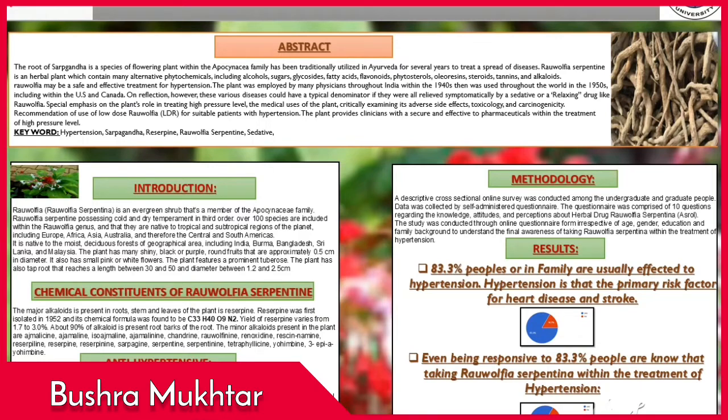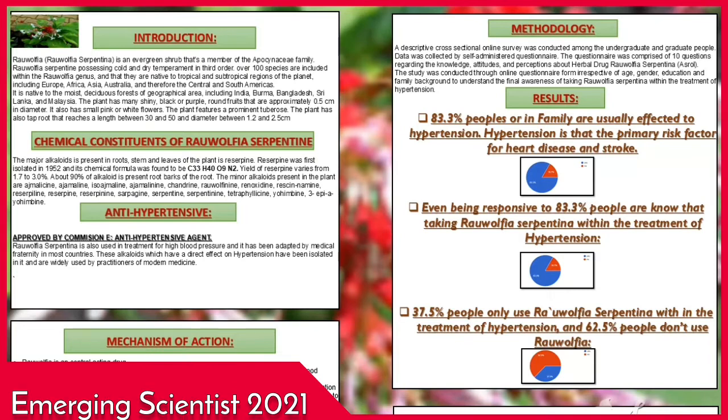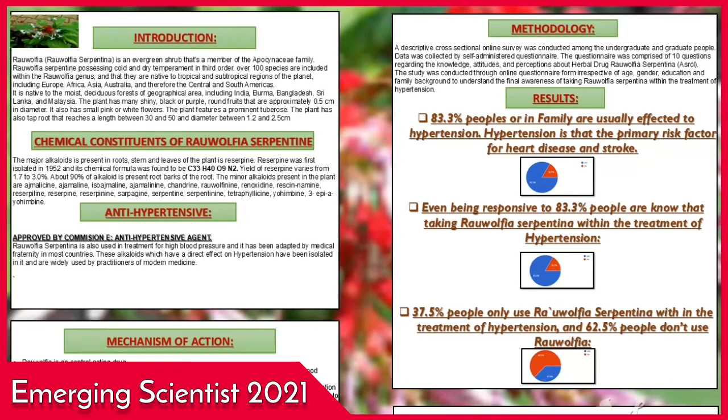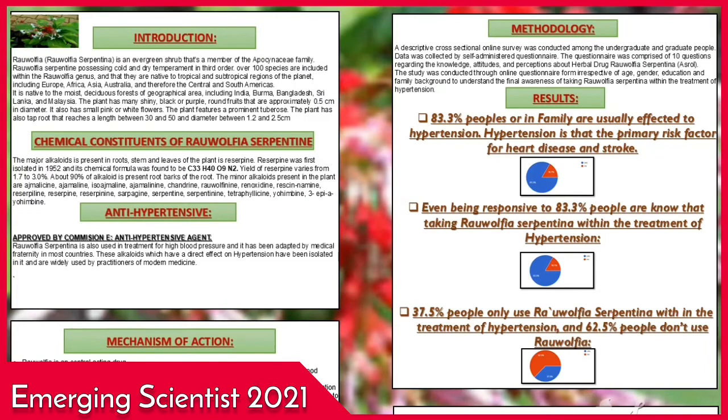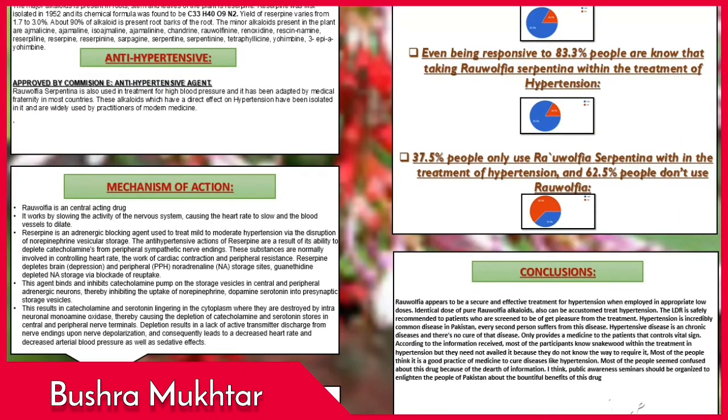So this is the result of my survey: 83.3% of people or their families are usually affected by hypertension. Hypertension is the primary risk factor of heart disease and stroke. Even so, 83.3% of people know about taking Rauvolfia serpentina in the treatment of hypertension, and only 37.5% of people use Rauvolfia serpentina in the treatment of hypertension, and 62.5% of people don't use Rauvolfia because of the lack of education about herbal medicines. At the end of my presentation, I conclude my poster in a few lines.